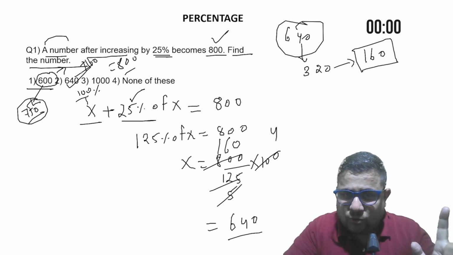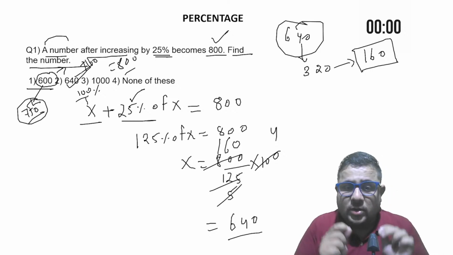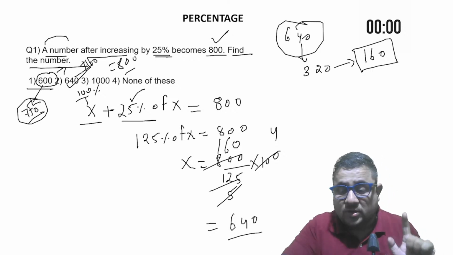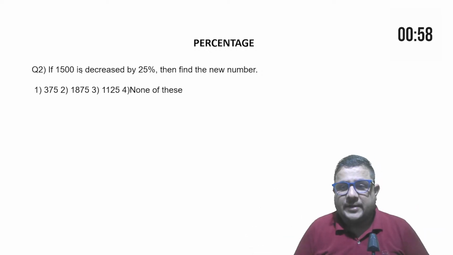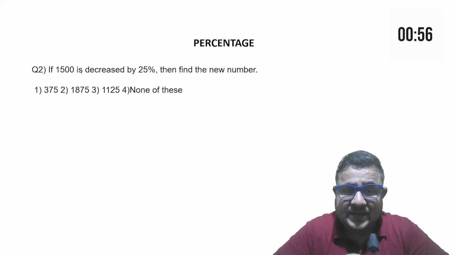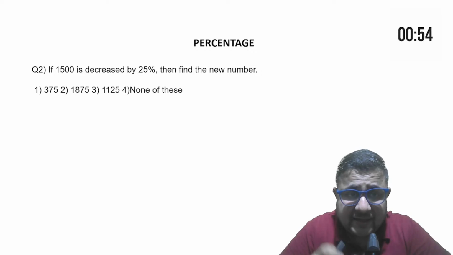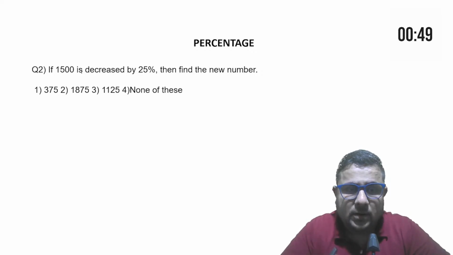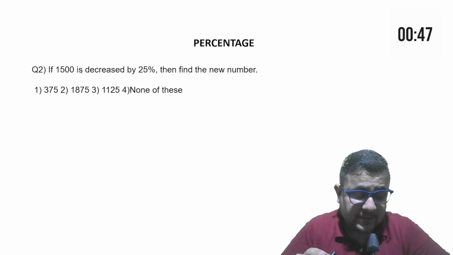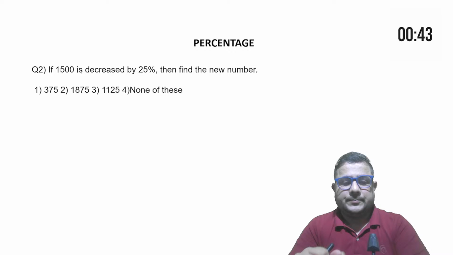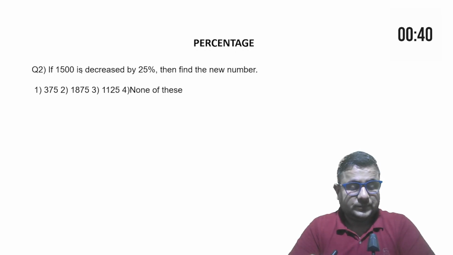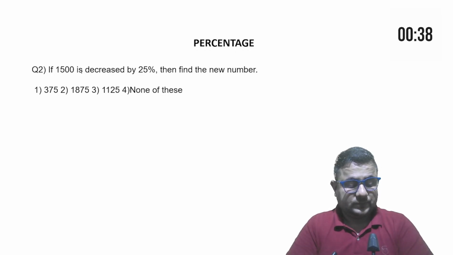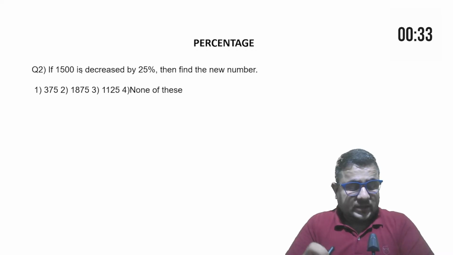Okay, so let's move on to the next, and I want to see your participation in the chat box. Do this one. If 1500 is decreased by 25%, then find the new number. Same kind of question it is, and I'll be expecting your participation and answers. 30 seconds are left.